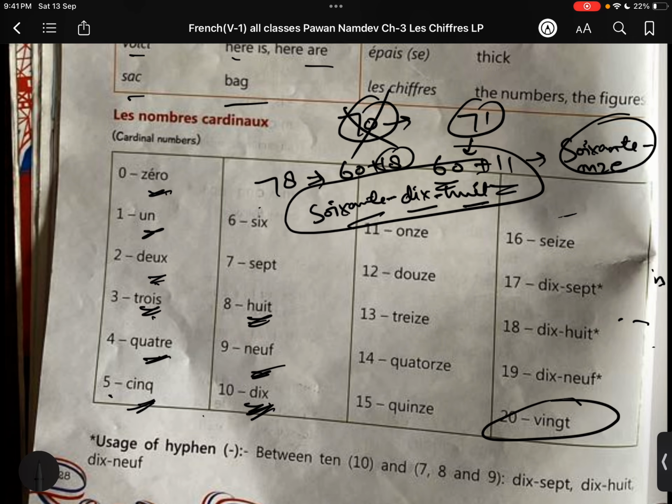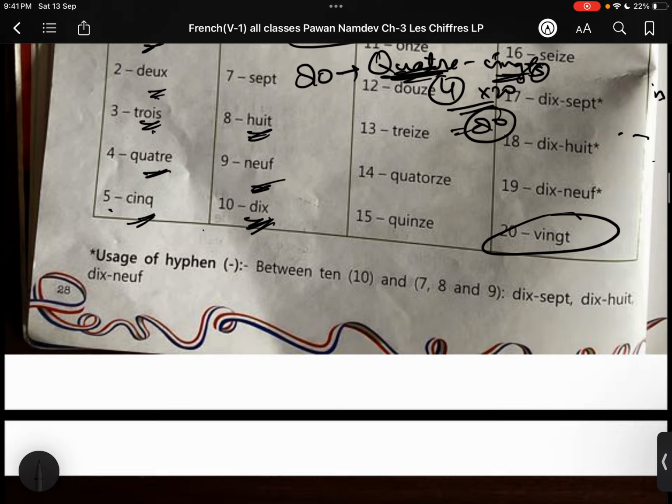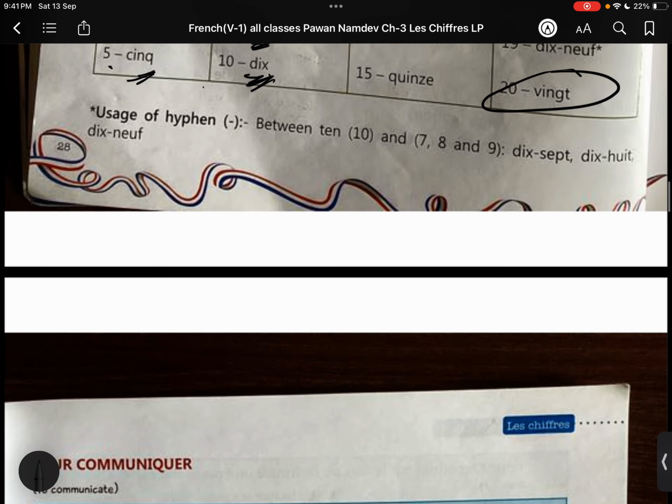Very good, fine. Last, 80. 80 is quatre-vingts. 4 is 4, 1 is 20. There are several 20s, 4 times 20, 4 times 20 is 80. And 100 is cent.